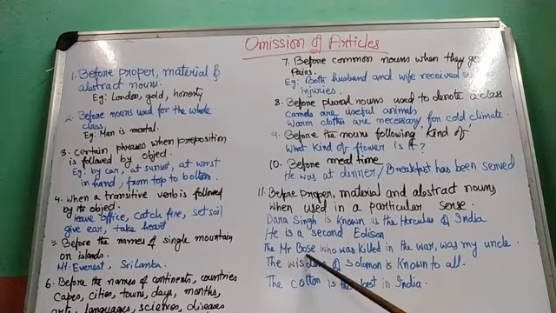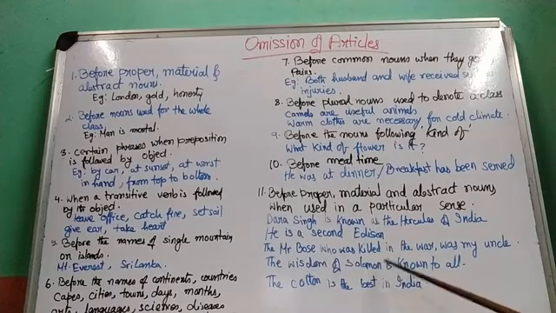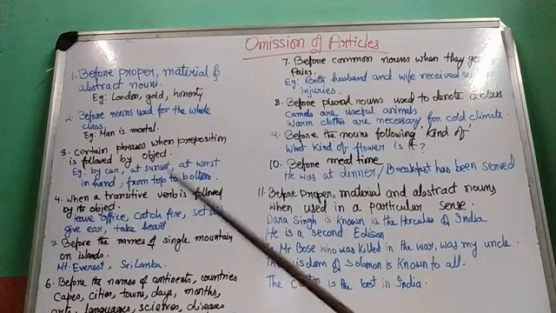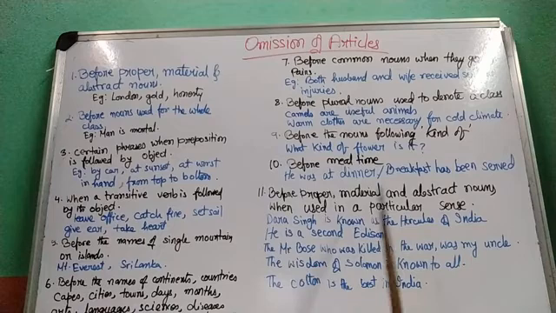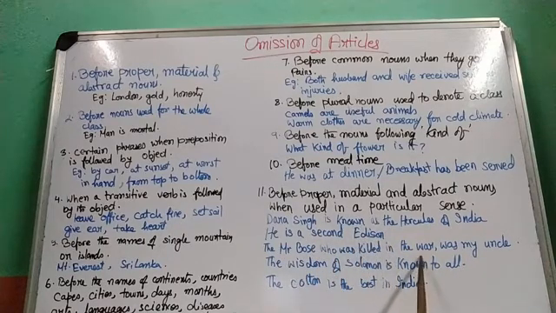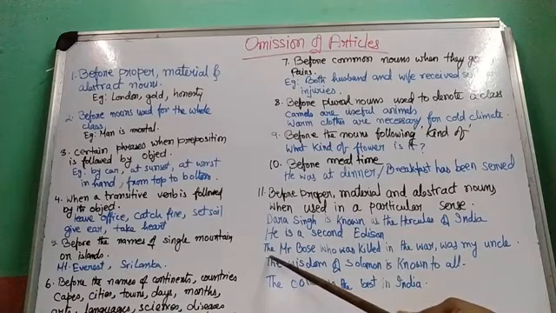The Mr. Bose. Before names we never write an article, but here see, the Mr. Bose who was killed in the war was my uncle. So there may be many Mr. Boses, right? Mr. Akhil Bose, Mr. Nikhil Bose, Mr. Subhas Bose, any Bose. But I am talking about the Mr. Bose who was killed in the battle, who was killed in the war. He was my uncle. So I am definitely talking about a particular Mr. Bose. So in this case also, though it is a proper noun, I have used a the here.